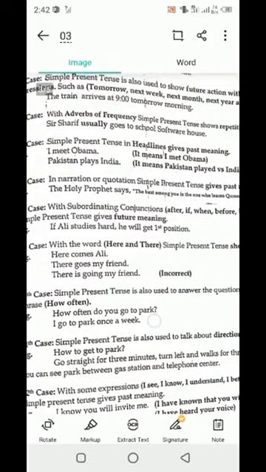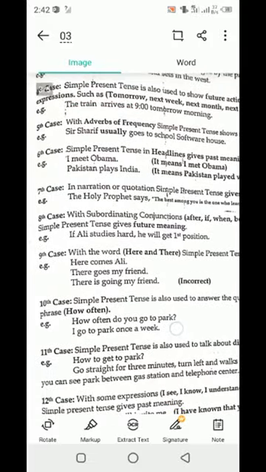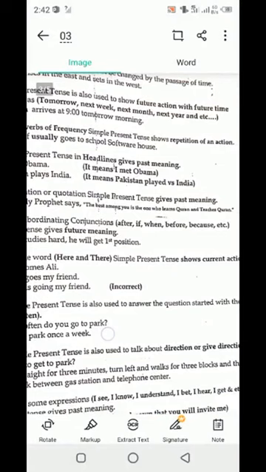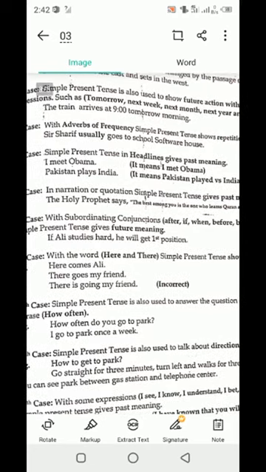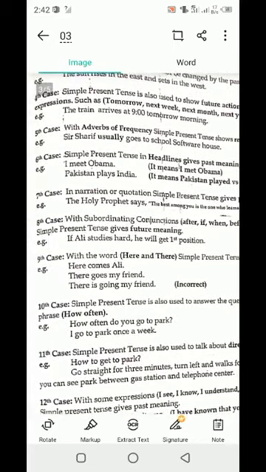Another case is that with adverbs of frequency, the simple present tense shows repetition of an action. Like how Sir Sharif usually goes to the school software house. Clear? So usually here we use an adverb of frequency, so it means that it is also used in that case.